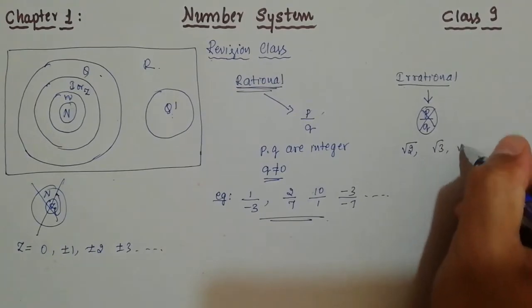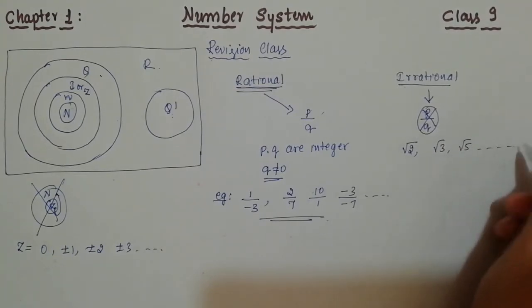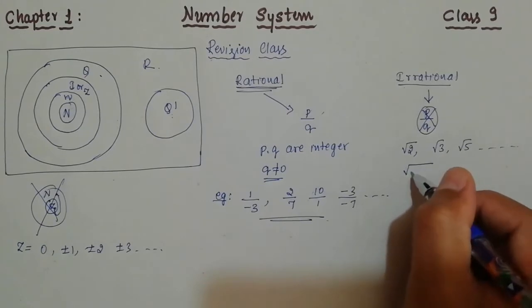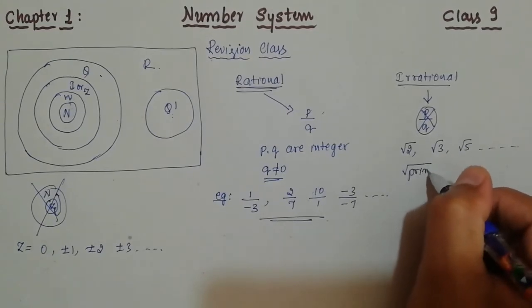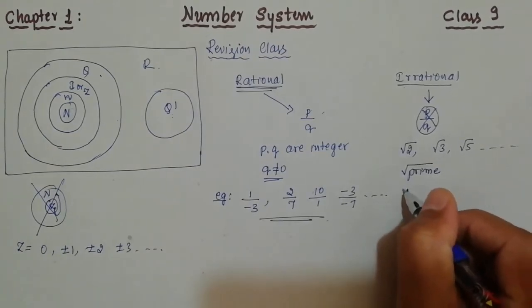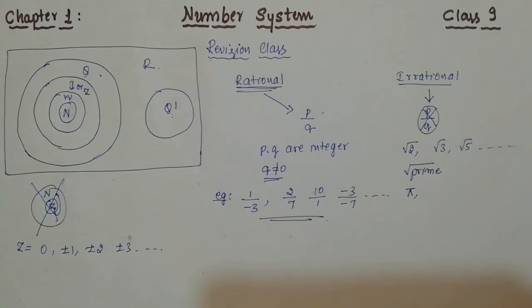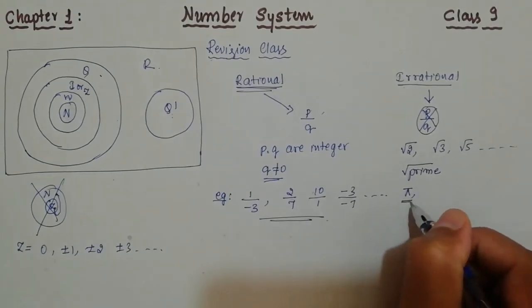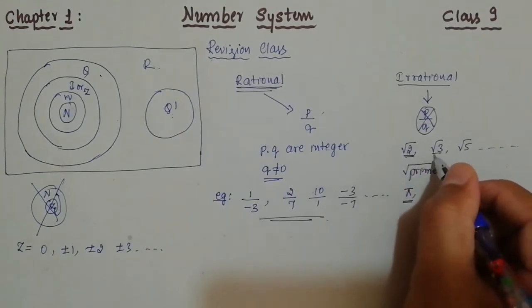Root 3, root 5, and so on. Okay, so I told you the square root of a prime number is always an irrational number. Remember, the square root of a prime number is always an irrational number. And also a very well known example is pi. It is also an example of what? Irrational number. Very important examples: pi and root 2, root 3, root 5.